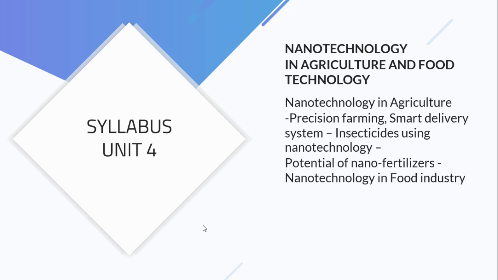We will be injecting a small amount of fertilizer or pesticides, and we will grow more crop. We will get more yield from that. Under this topic, we will talk about it, and smart delivery systems. Under this topic, we will talk about how smart delivery works.